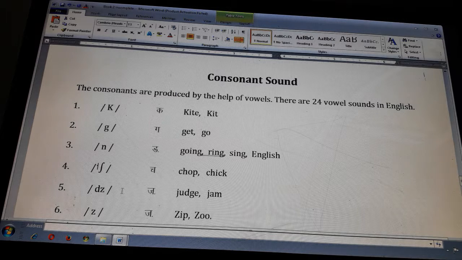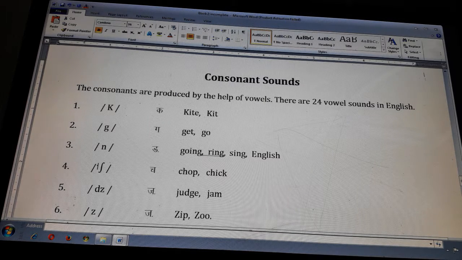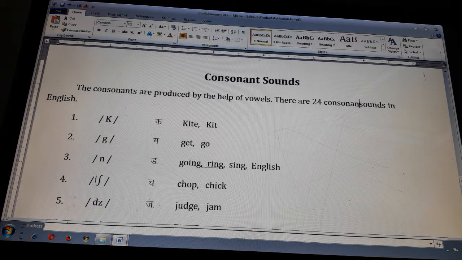After discussing vowel sounds, let's discuss the consonant sounds. The consonant sounds are produced with the help of vowels. There are 24 consonant sounds in English.